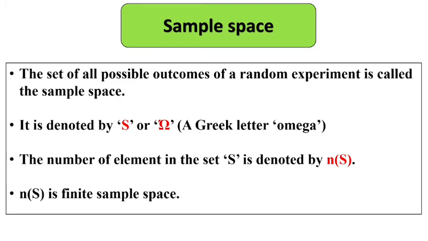So the sample space is a finite sample space. It is not infinite, it is finite, limited. Like when a die is thrown, there are 6 samples. When a coin is tossed, 2 samples will be there, which means it will be a finite number. Okay, so I think you have understood about the sample space. Now let's move to some examples of sample space.